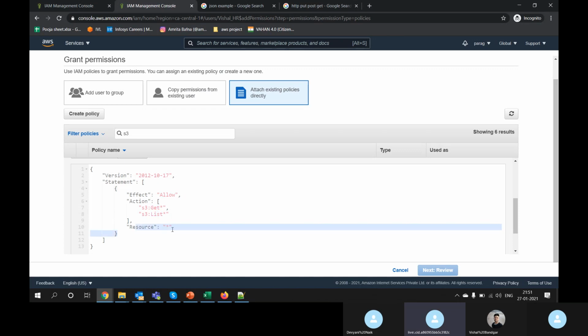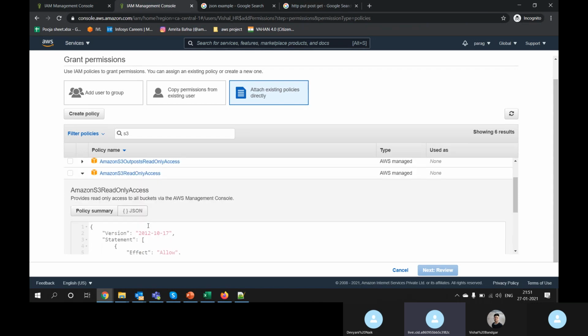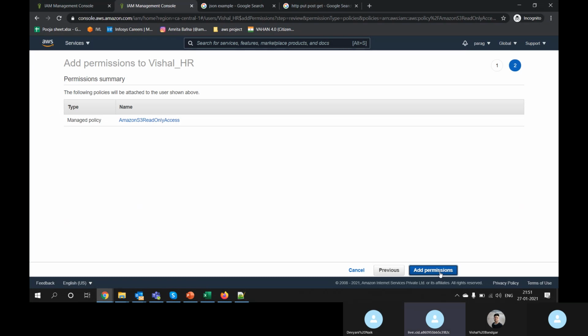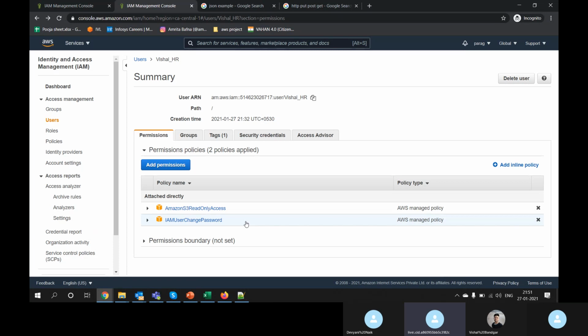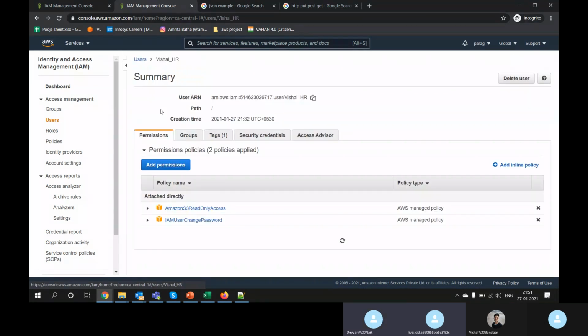And the resource is what you are attaching this policy to. I will click here and go to next, which is review and add permission. Right now, we just created a new user, and we are attaching a policy to it. This is a new user, and we are attaching a policy.